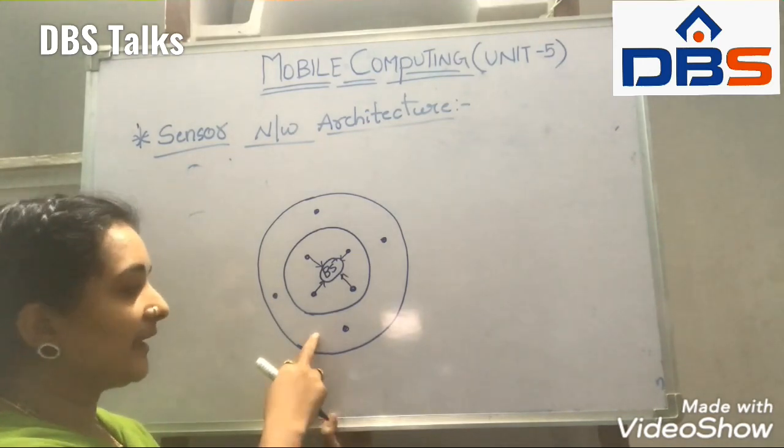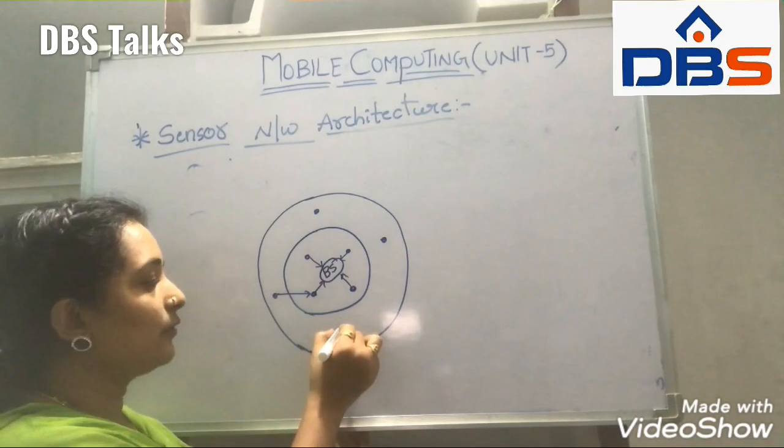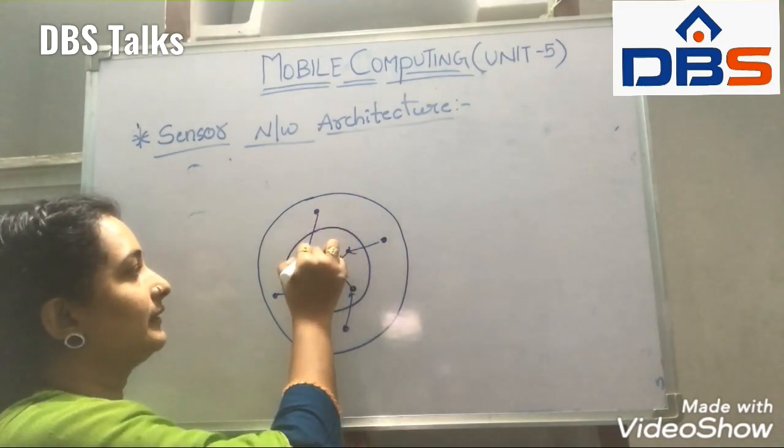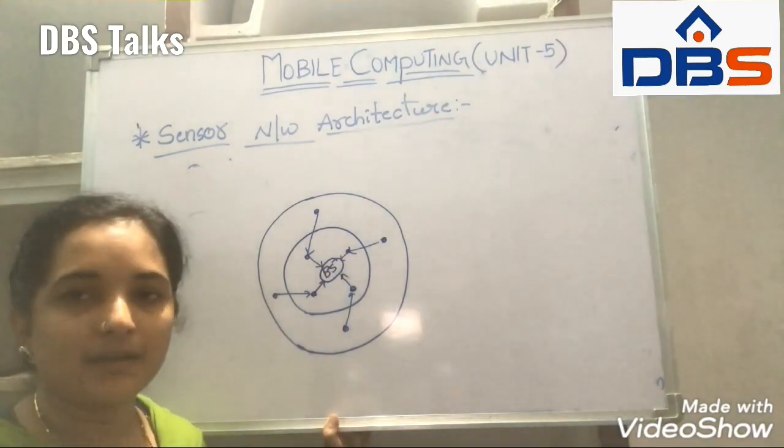If they want to send data to the base station, first they will send it to the first layer nodes, along this line. This is how the communication will occur.